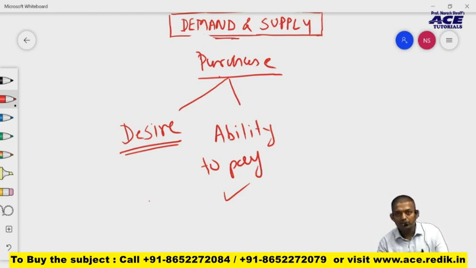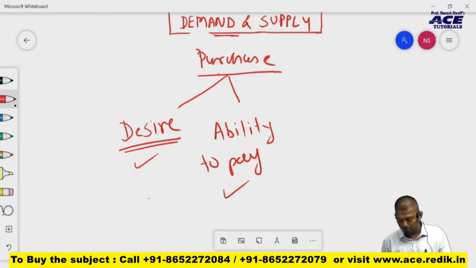For me, I have a desire to buy an iPhone and the ability to pay for it also, but I don't feel it is worth that 1 lakh rupees. Therefore, I'm not buying. So what is lacking to purchase that commodity?